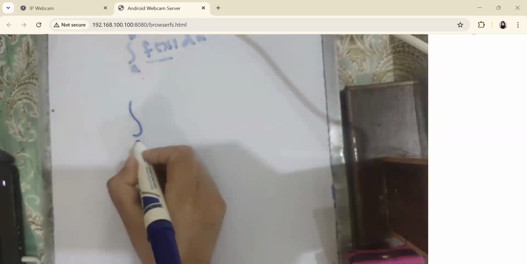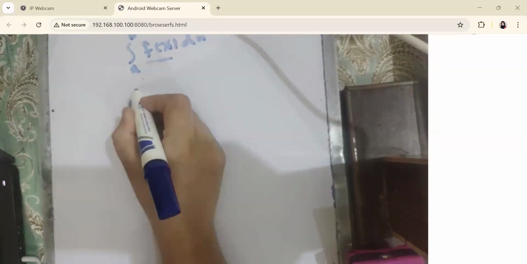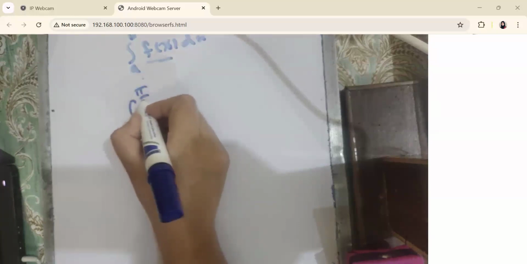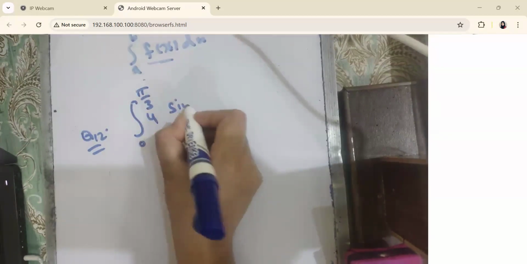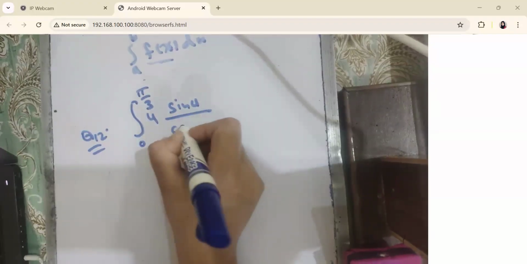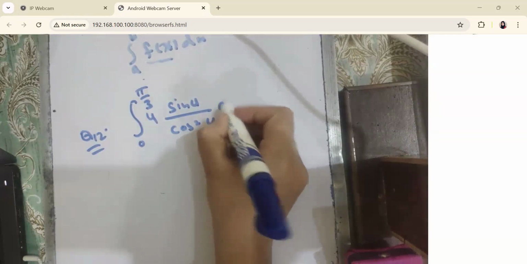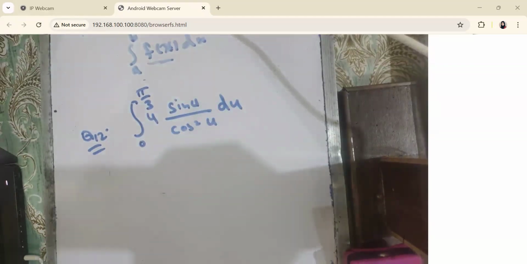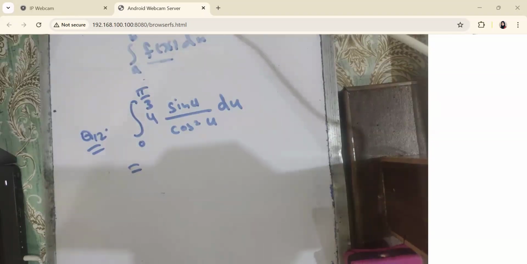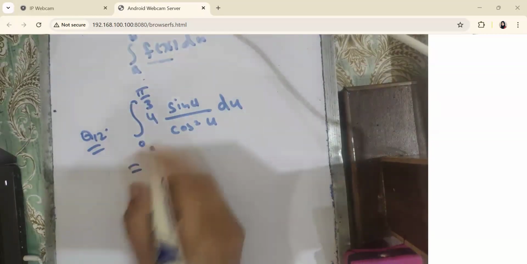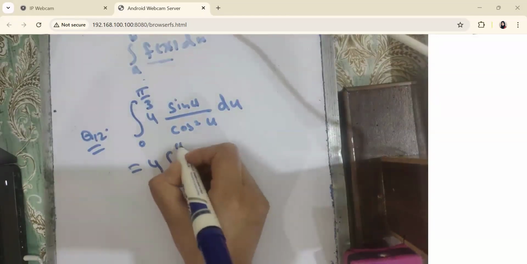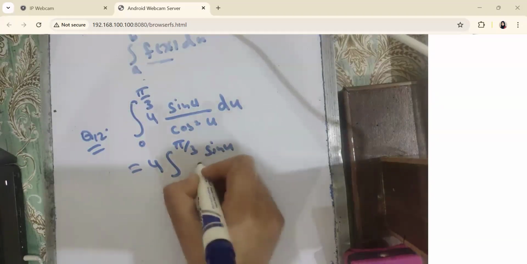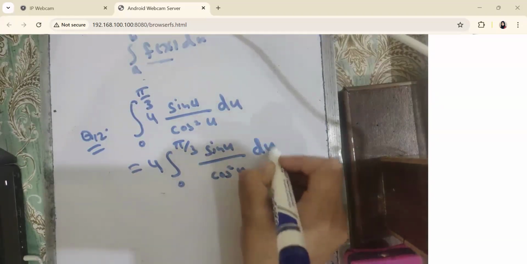Okay, similarly, solve this question. Integral from 0 to pi by 3, question number 12 of exercise 5.4 that I have assigned you for assignment: 4 sine u divided by cos square u du. Okay, now we want to solve this question. What would be the first step? Coefficient. We will write the coefficient outside the integral. Okay, so it will become integral from 0 to pi by 3 of sine u over cos square u du.